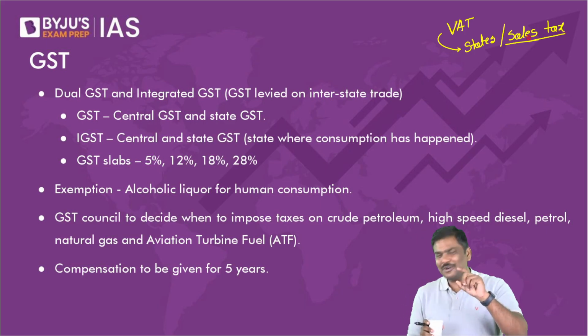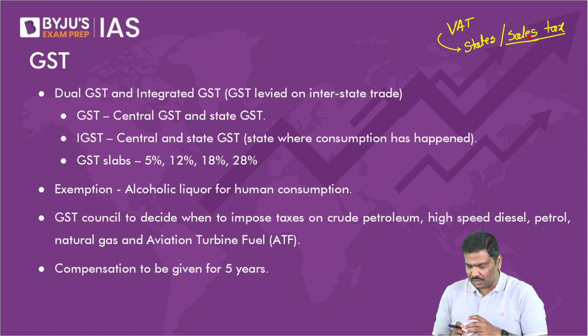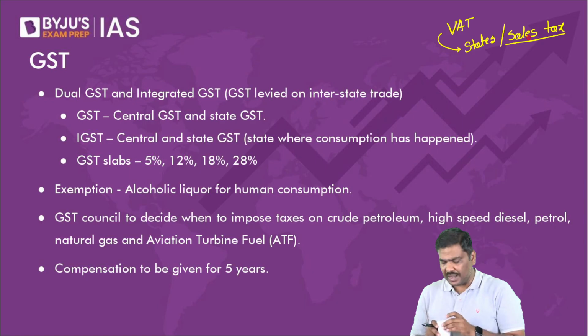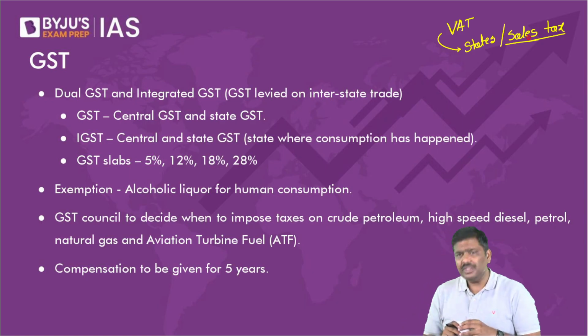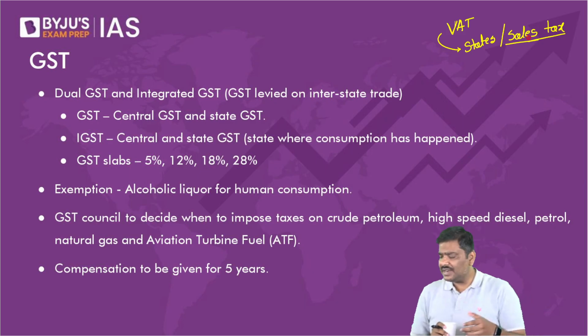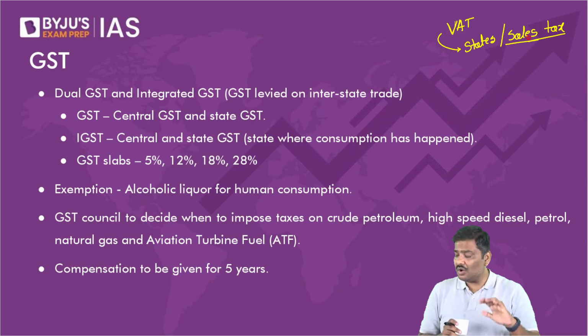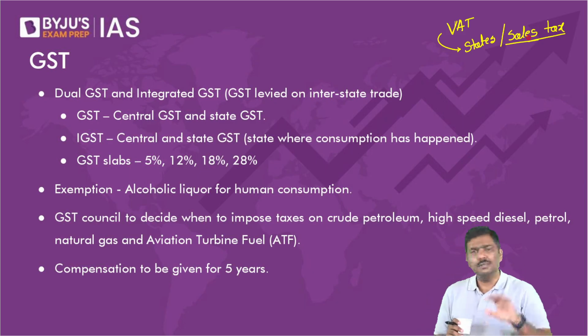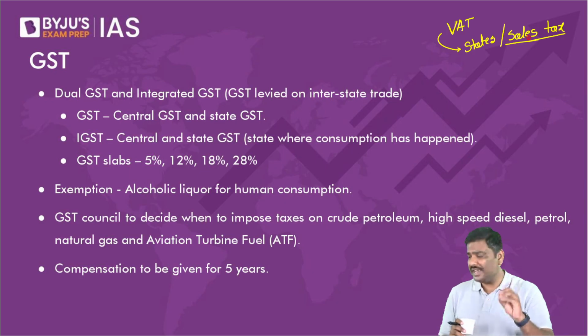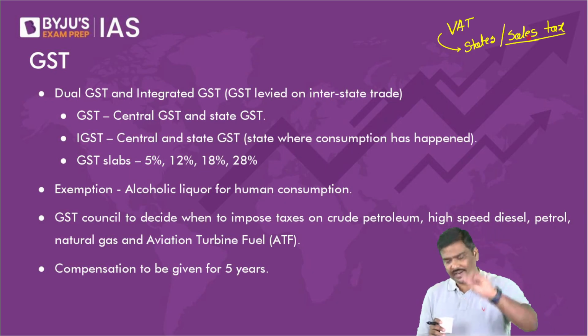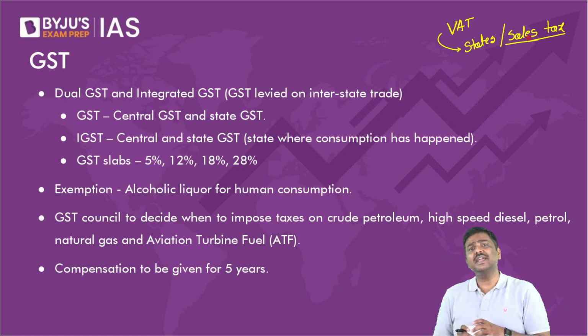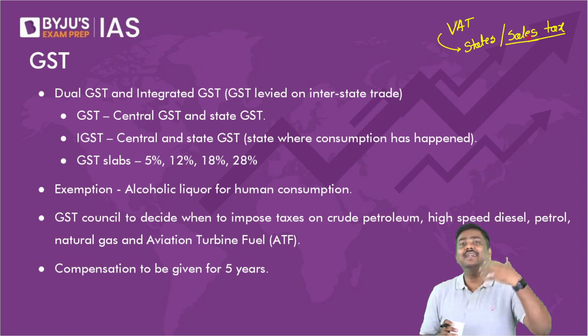Now, let me ask one question. Think of it and please tell me one answer. What do you think? Is VAT an origin-based tax or a destination-based tax? Think carefully. Destination means the state where the goods are consumed, that state will get the tax. Simple idea. Understand the point here. And origin means the state where the good is manufactured, that state will get the tax.